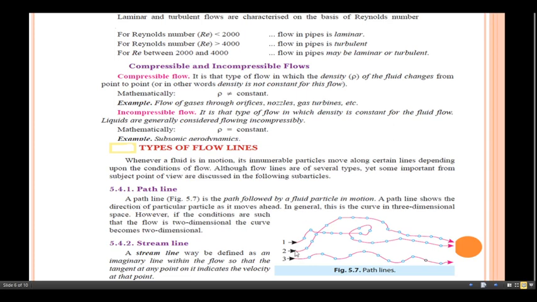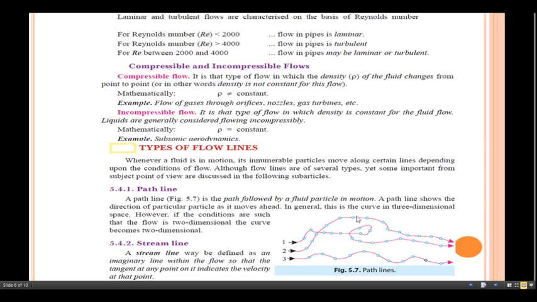Now see the example of the path line. Path line is the path followed by the fluid particle in its motion. A path line shows the direction of the particular particle as it moves ahead. In general, this is a curve in three-dimensional space.